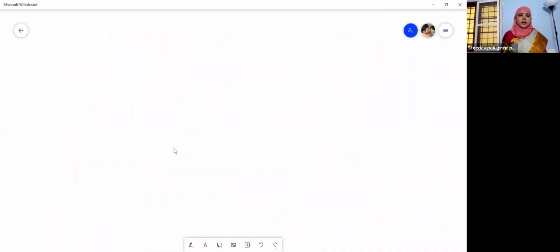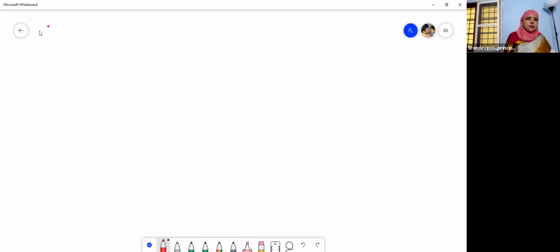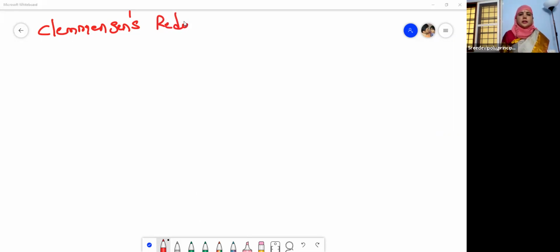Now let us move to the named reduction reactions. As we have learned in the case of aldehydes, there is the Clemmensen reduction and the Wolff-Kishner reduction. Now let us see what happens when aldehydes and ketones are reduced with zinc amalgam and concentrated HCl. So the first one is Clemmensen's reduction. Now, what is Clemmensen's reduction? Let us see here.